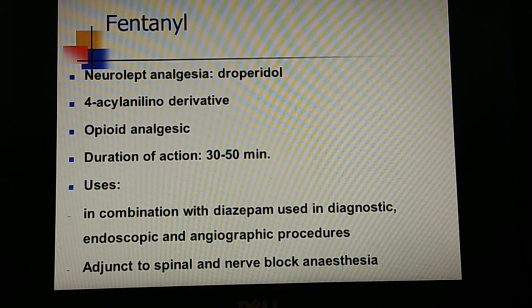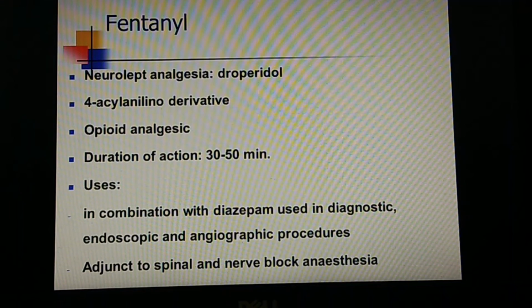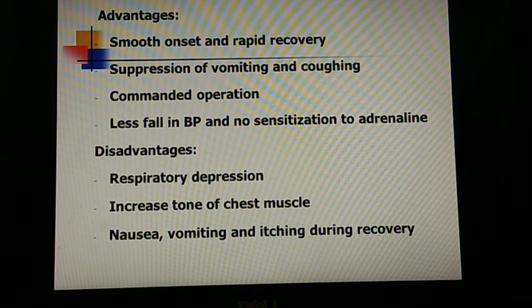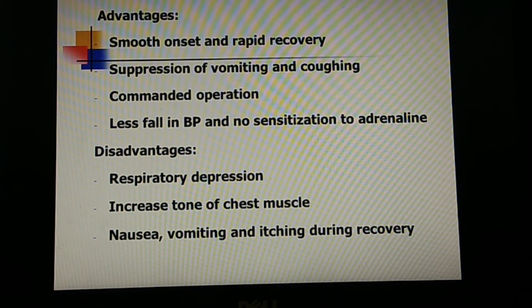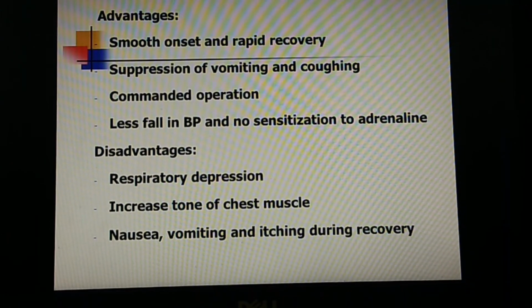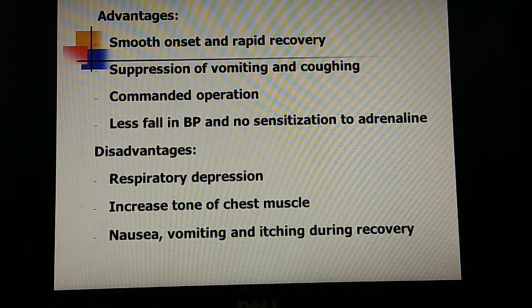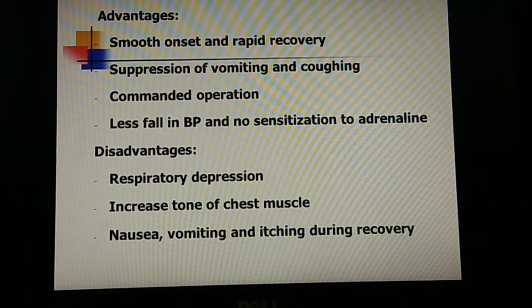So it may show action within 5 minutes, and it may remain in the body for 30 to 50 minutes. And it can be used in combination with diazepam as a diagnostic agent, in endoscopic and angiographic procedures during surgery. And it is an adjuvant to spinal and nerve block anesthesia, so it may be used as a pre-anesthetic medication. It also has the advantage of a smooth onset and rapid recovery, and there may be a suppression of vomiting and coughing, so it may even be used as an antiemetic agent also.